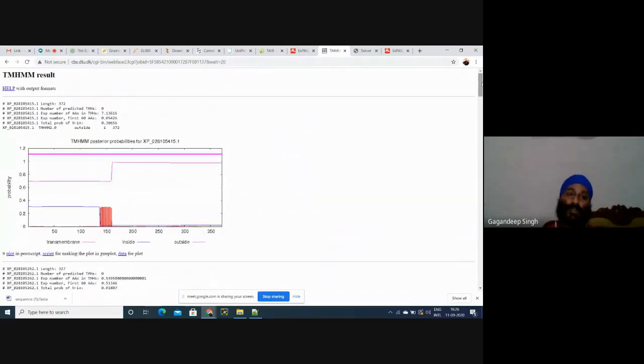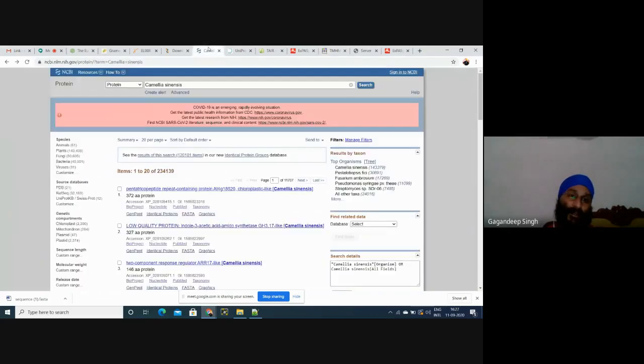Okay, and if you say these tools are not 100% accurate, then how can we use these tools? I have already used these tools. You can see my research papers published in high impact factor journals. I have used all these tools, made a consensus of these tools, and submitted my data. But this data is already analyzed. How to extract data that is not analyzed yet, I'll show you in the next class.